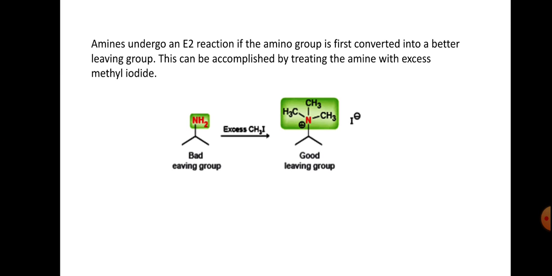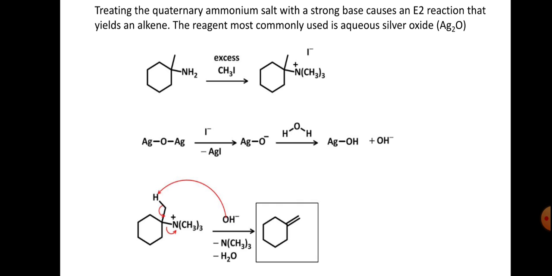And here is another type of reaction, the elimination reaction. Amines undergo an E2 reaction if the amino group is first converted into a better leaving group. This can be accomplished by treating the amine with excess methyl iodide. So this is the bad leaving group. NH2 does not leave very easily, but treating with excess methyl iodide, it forms a quaternary ammonium salt. This is the best leaving group.